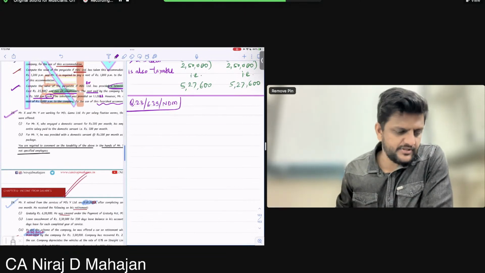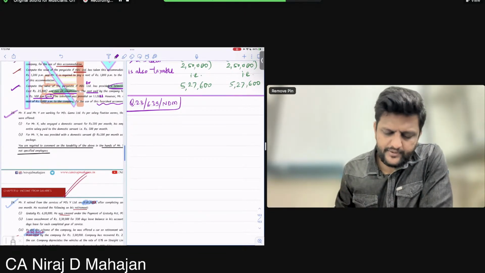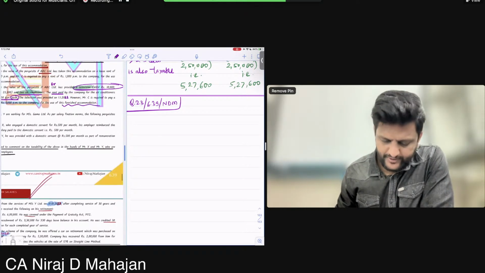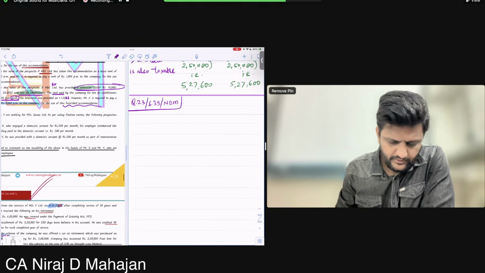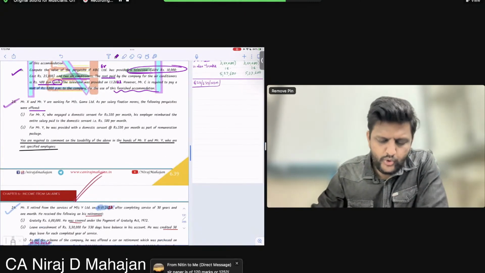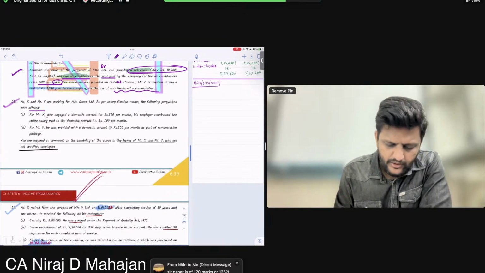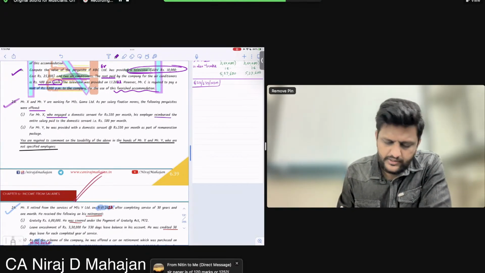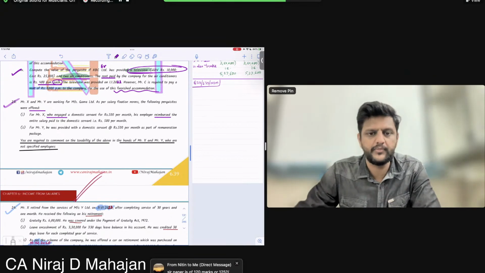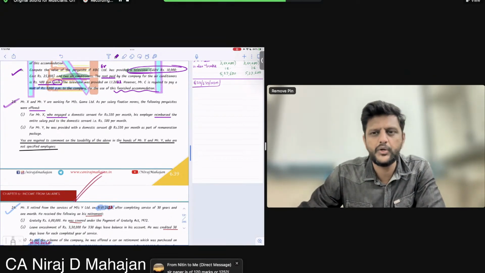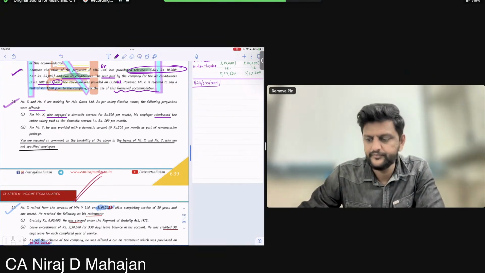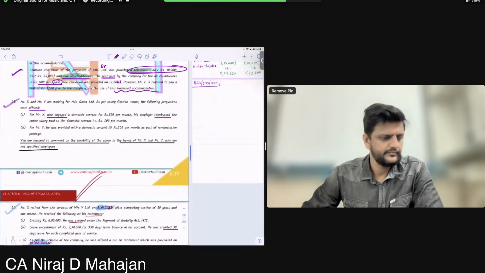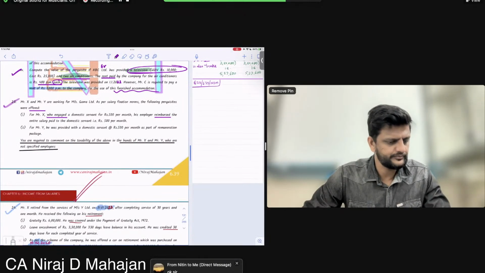Mr. X and Mr. Y were working with Gamma Limited. As per salary fixation norms, the following perquisites were offered. For Mr. X, who engaged a domestic servant at rupees 700 per month, his employer reimbursed the entire salary paid to the domestic servant, rupees 500 per month. Okay, clear, all of you?